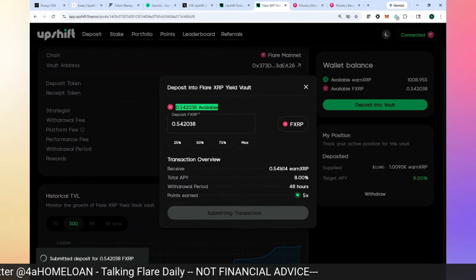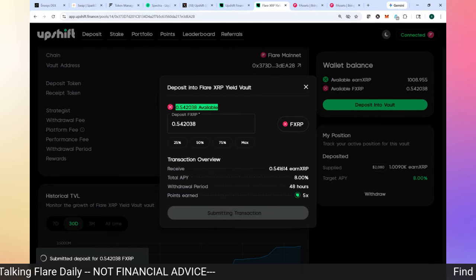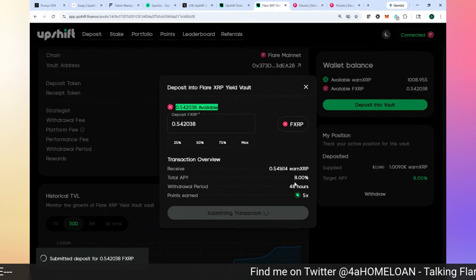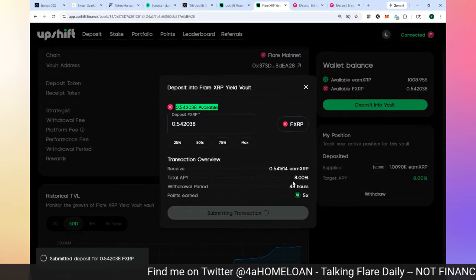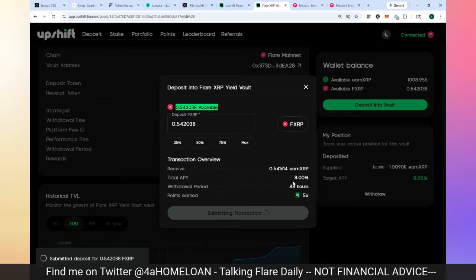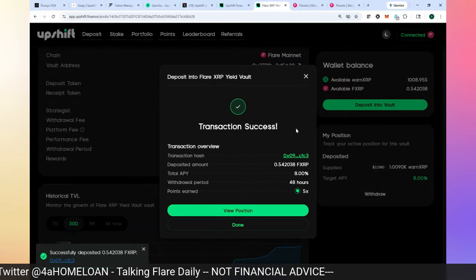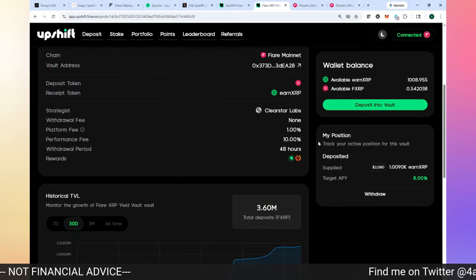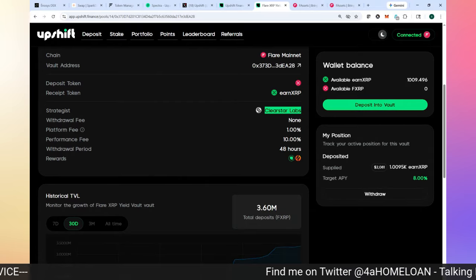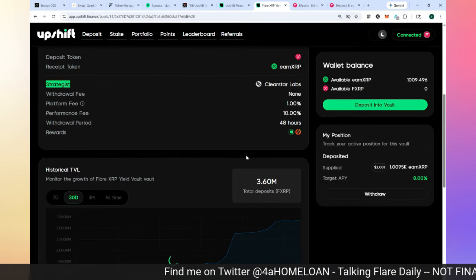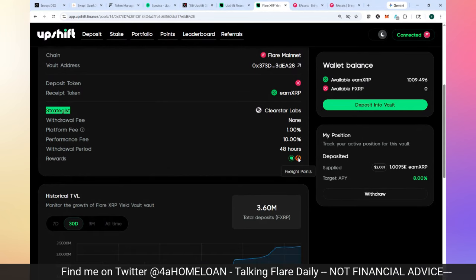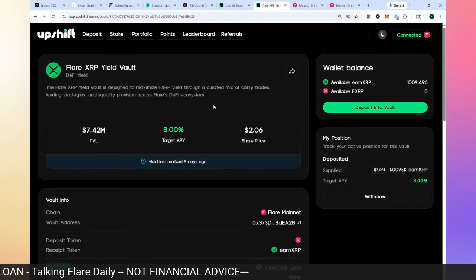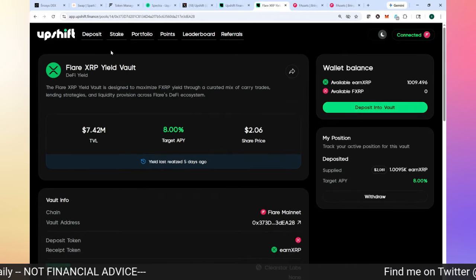For this FXRP, I'm going to be earning points. The APY is 8%, Firelight points. This is a vault that essentially is curated by the same provider of Firelight. Okay, you see I'm done. It's successful. So I've just done it, and you can see ClearStar, right? That's the strategist here, okay? So I'm earning Firelight points for my yield right now, okay? So there's my Firelight position.